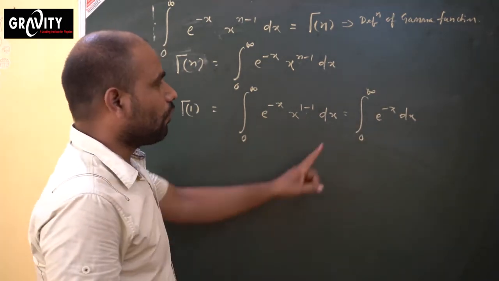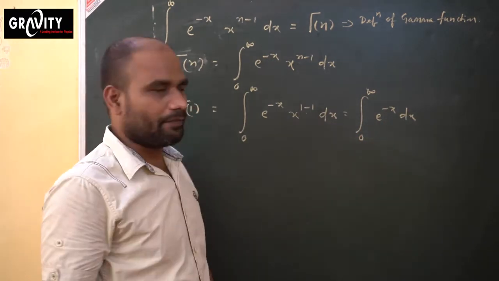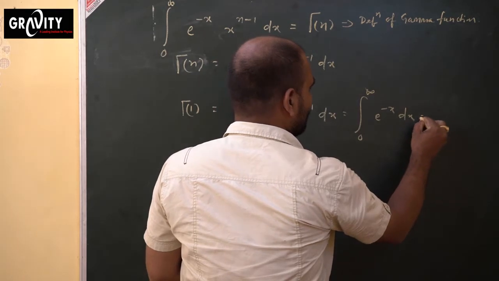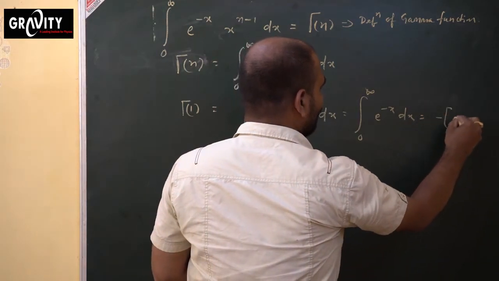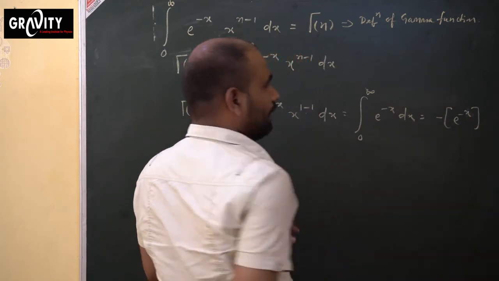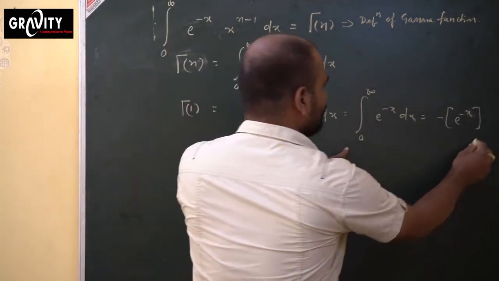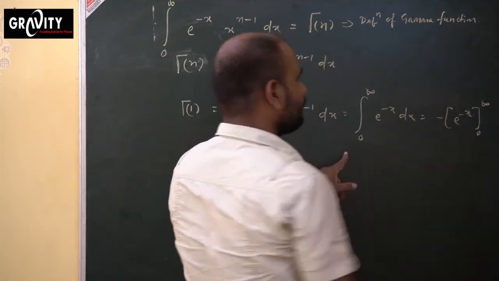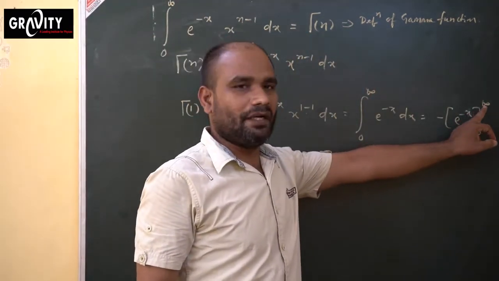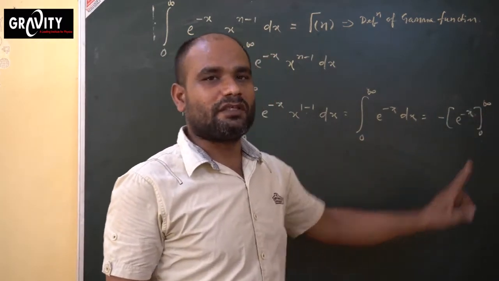Okay. So what is the integration of e to the power minus x? The integration of e to the power minus x equals minus e to the power minus x. Then you use the limits 0 to infinity: upper limit minus lower limit. Instead of x we put the upper limit, then the lower limit, then subtract.